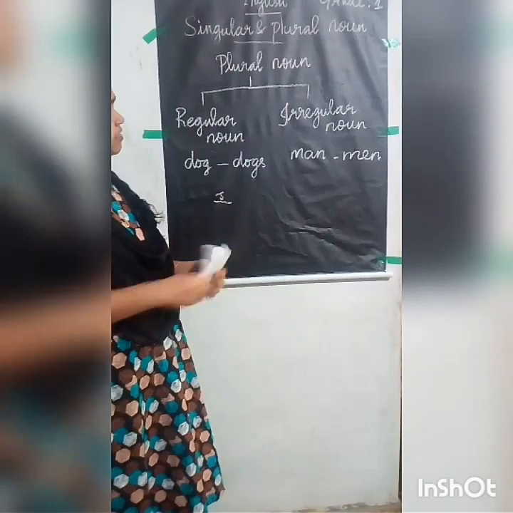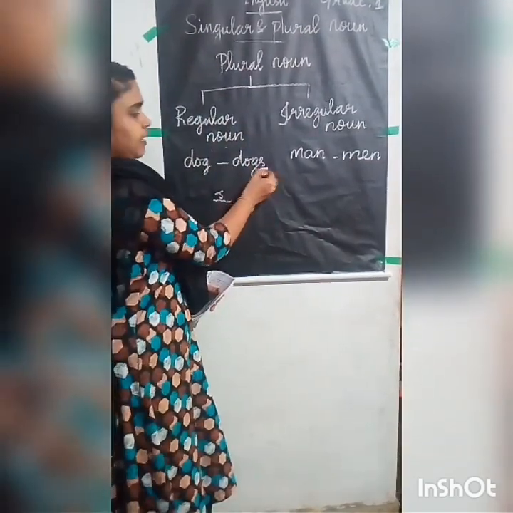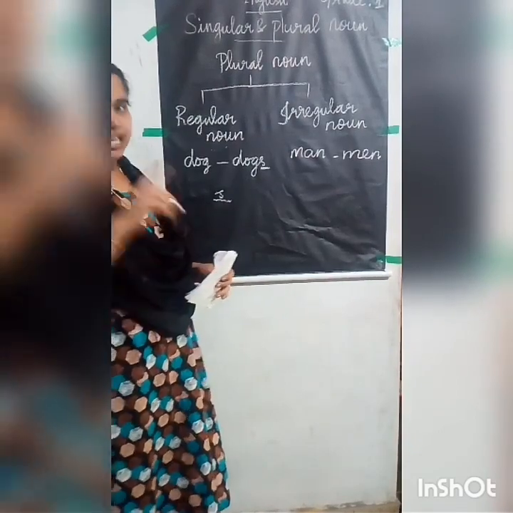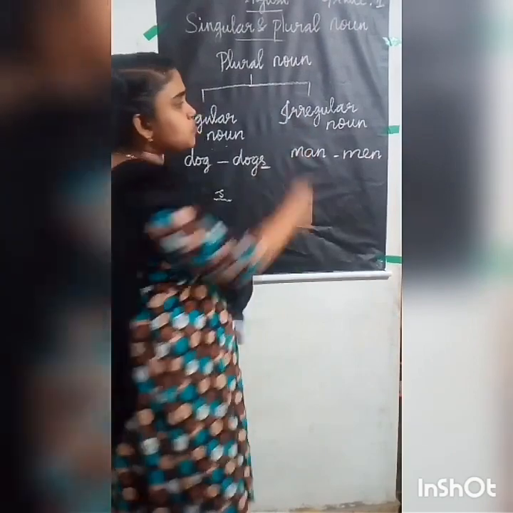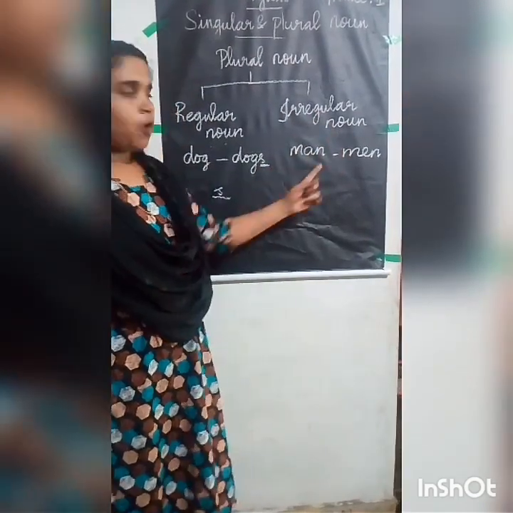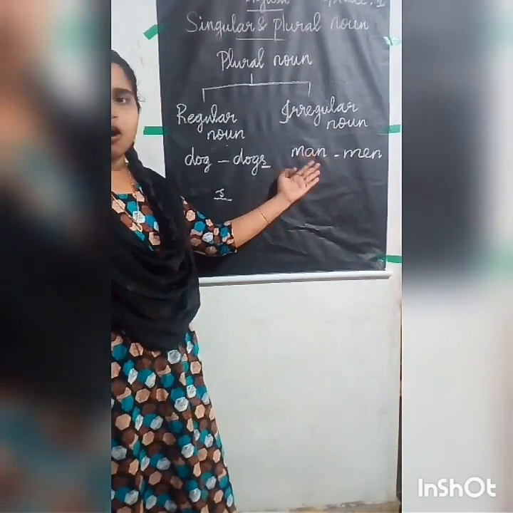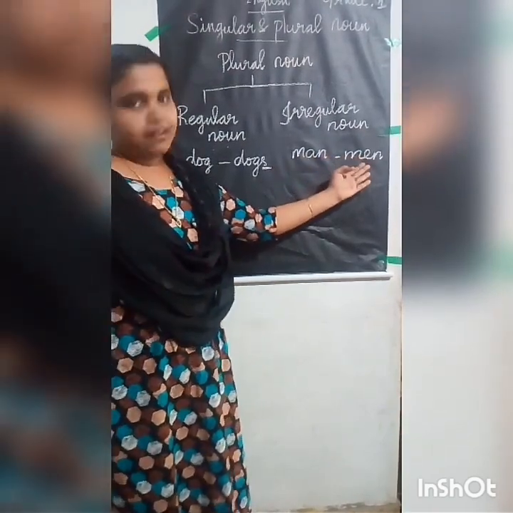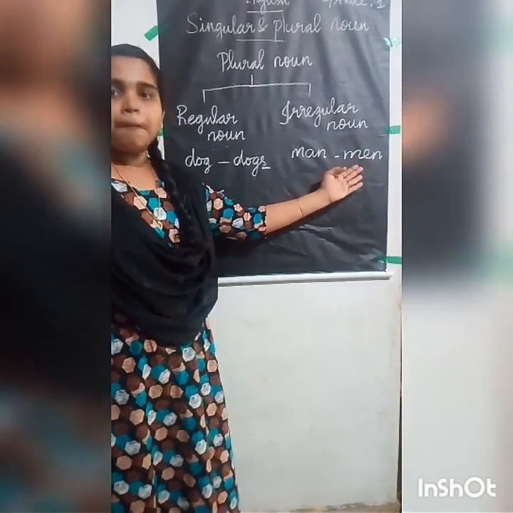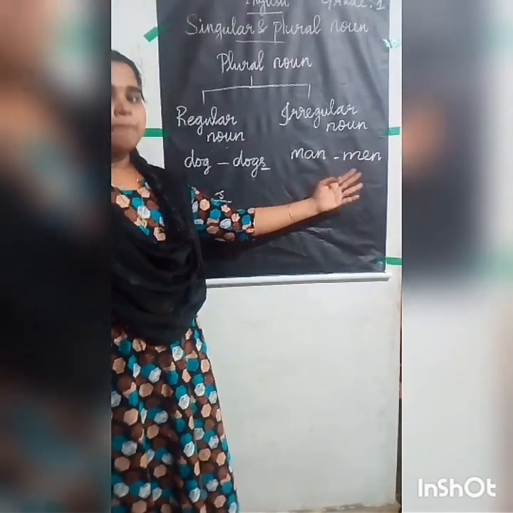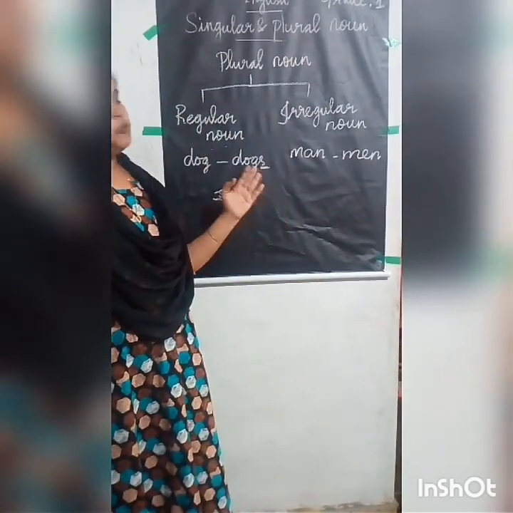So know the difference. With a regular noun, you can add s at the end of the word to change it into a plural regular noun. But when it comes to an irregular noun, you cannot change man, a singular irregular noun, into man's. You have to change it only as men. So understand the difference and then do the activities.